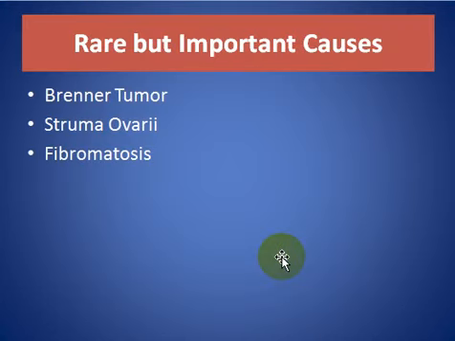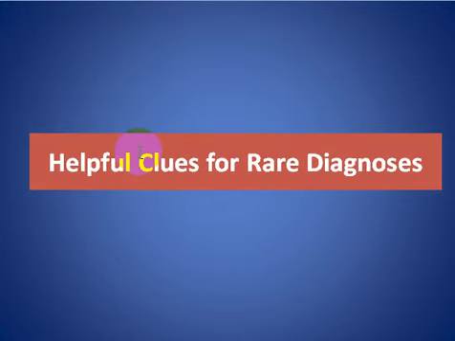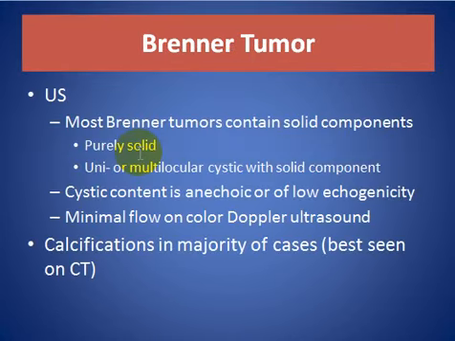Rare but important causes, we have Brenner tumor, struma ovarii, and fibromatosis. Clues for the rare diagnosis, Brenner tumor with ultrasound. Most Brenner tumors contain solid component, purely solid or uni or multilocular cystic with solid component.